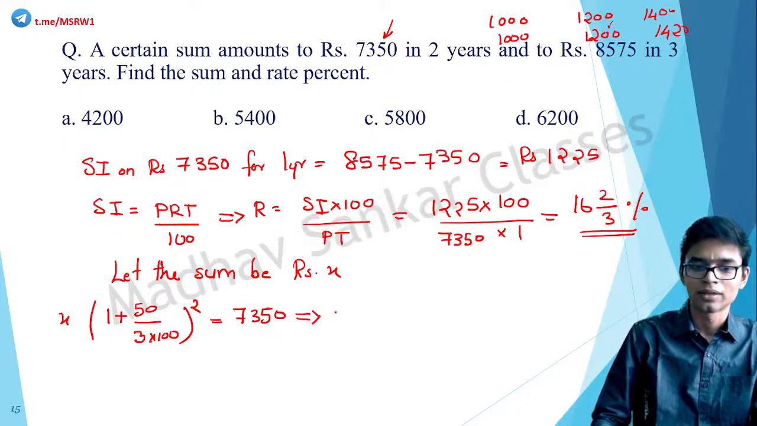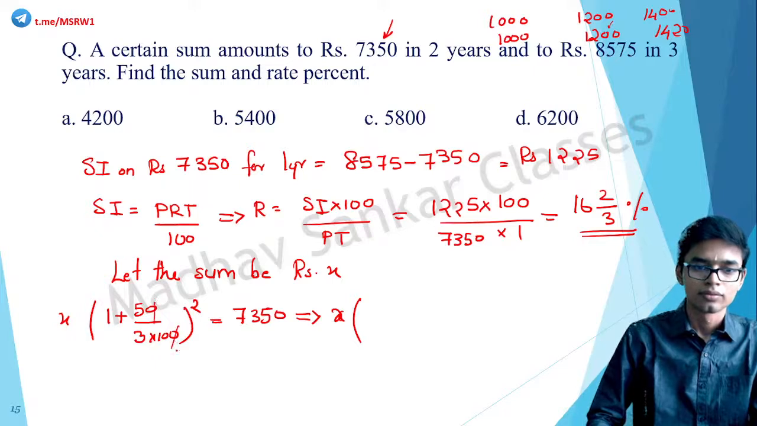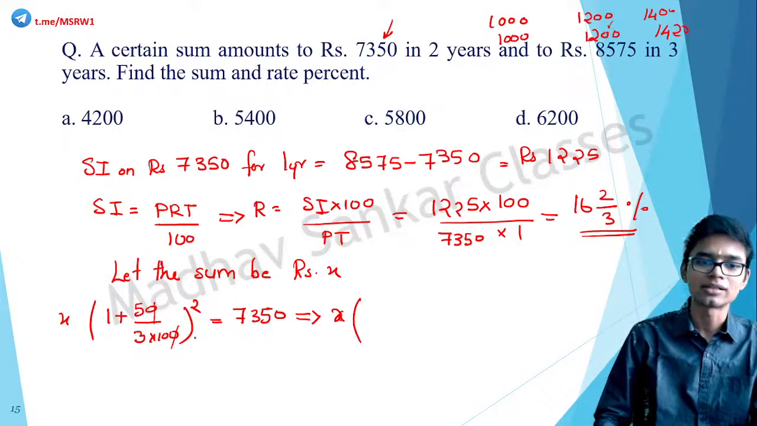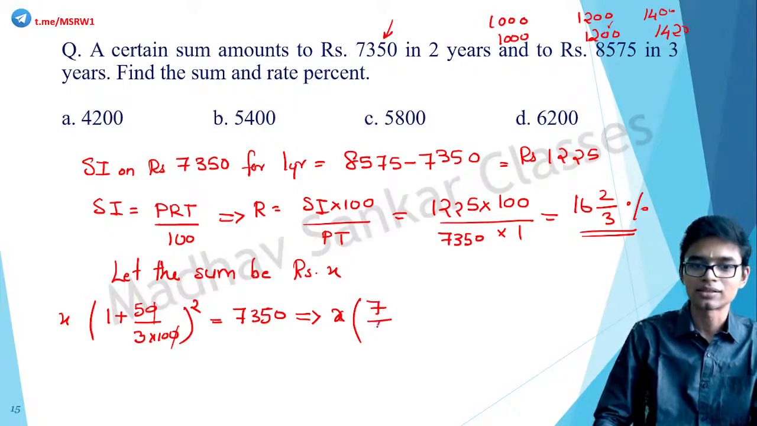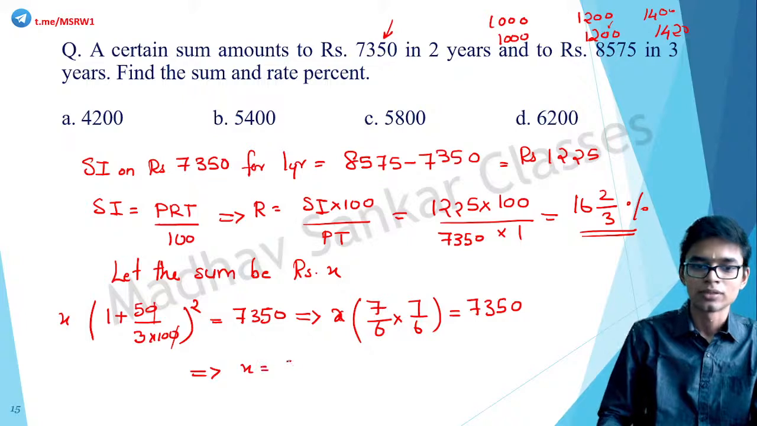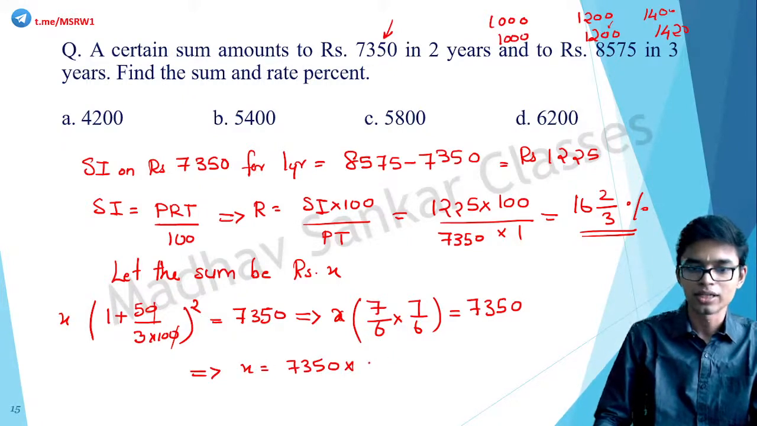Implies X into, that is 5 by 30, that is 1 by 6. So 1 plus 1 by 6 is 7 by 6. 7 by 6 into 7 by 6 is equal to 7350. Implies X is equal to 7350 into how much? 36 divided by 49. When you do this, you will be getting 5400.